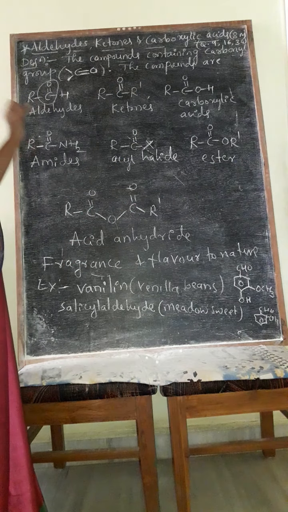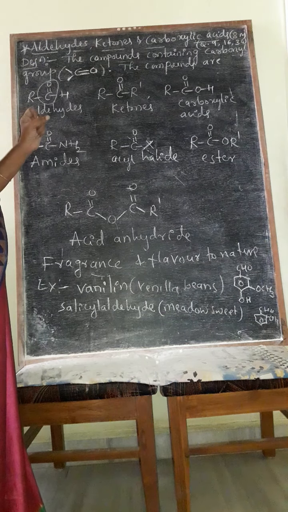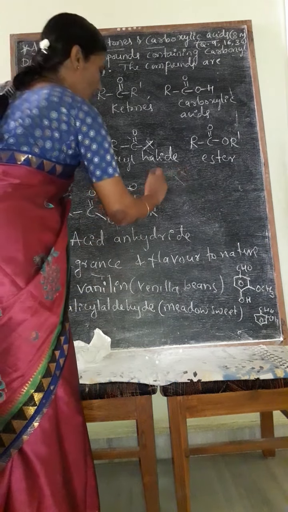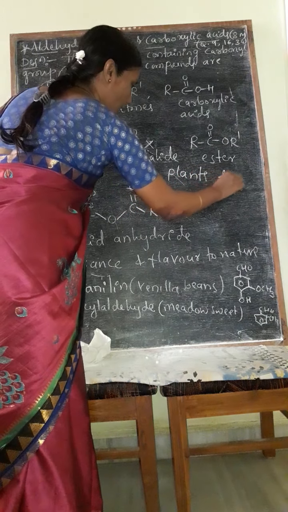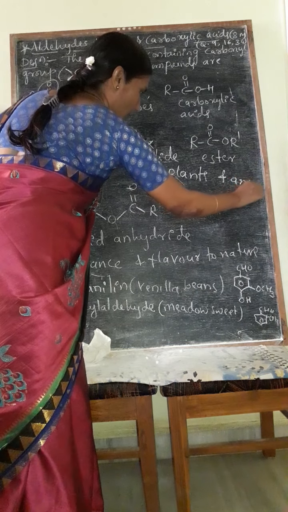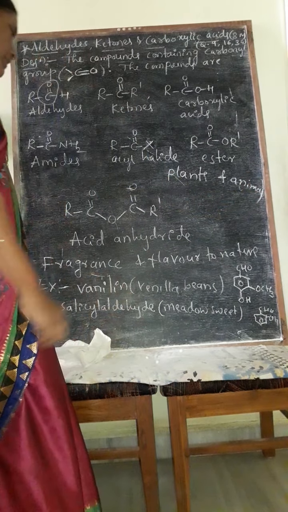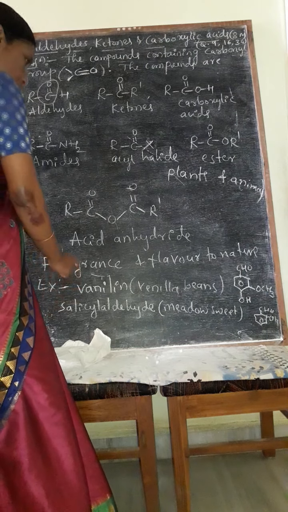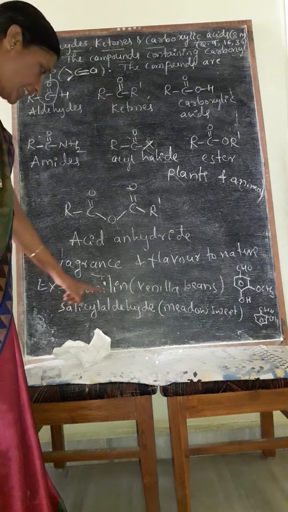What are the uses of these carbonyl compounds? From where have we got these carbonyl compounds? These are mainly widespread in the plant and animal kingdom, that means plants and animals are their sources. For example, one example is vanillin.